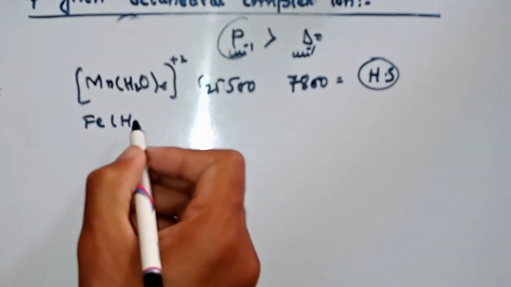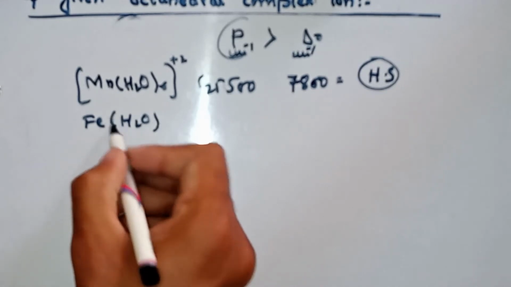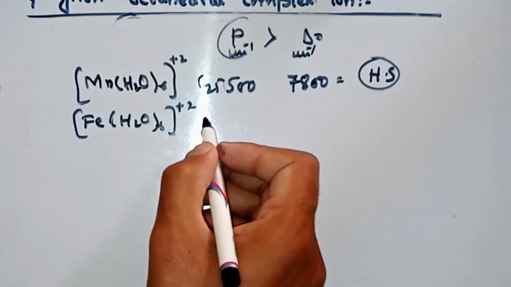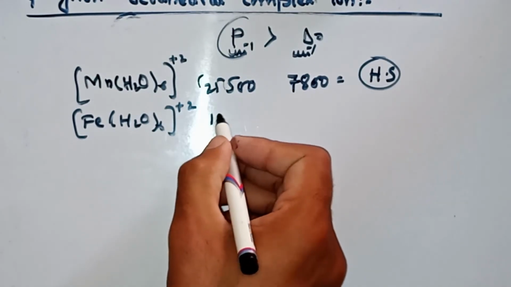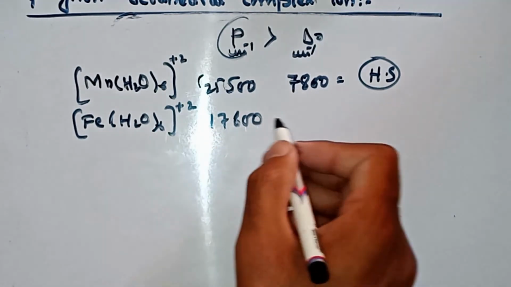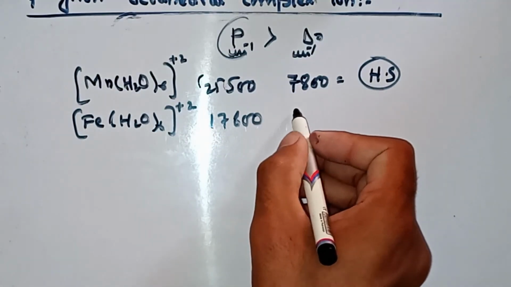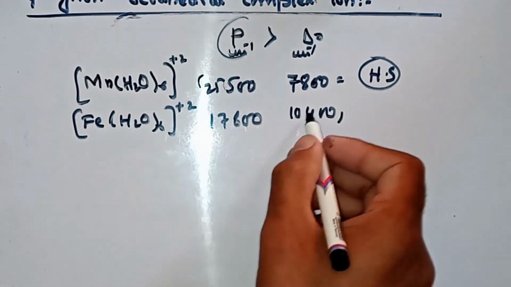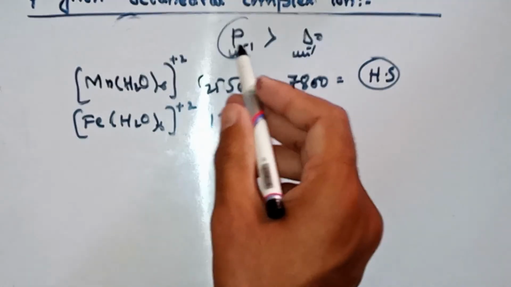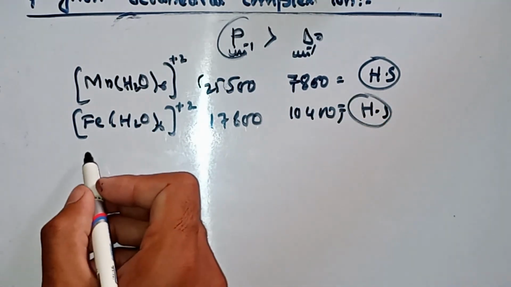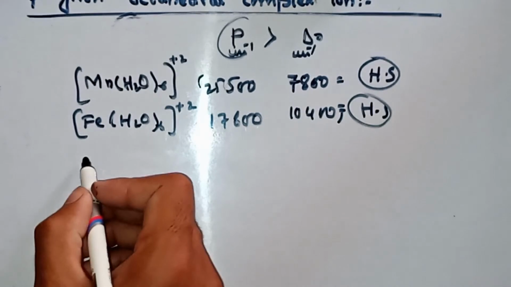Fe(H2O)6 2+. Here the experimental value of P for that complex is 17,600, and the del naught value is 10,400. Here also del naught is less than P, so it will be a high spin complex. Both are high spin complexes.